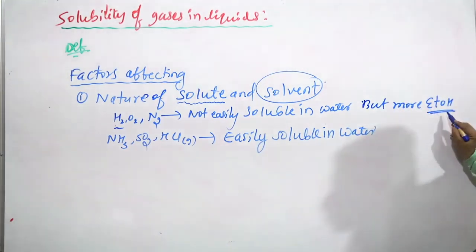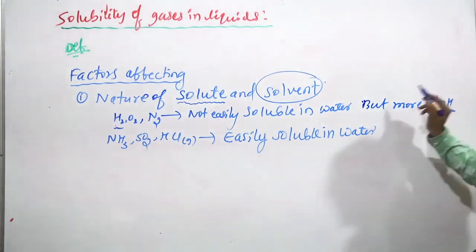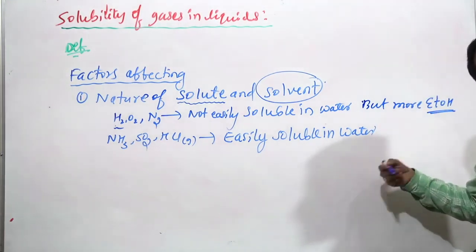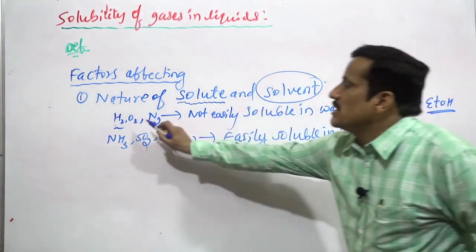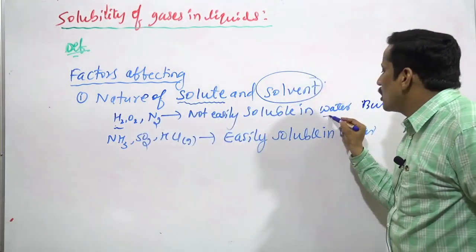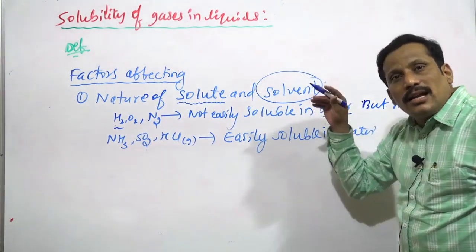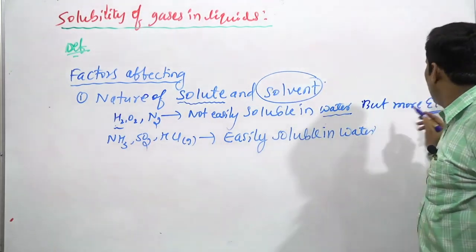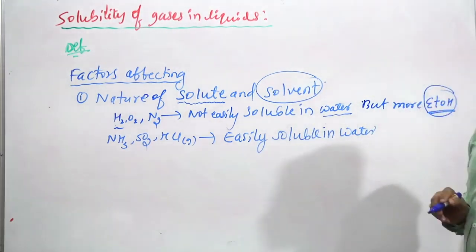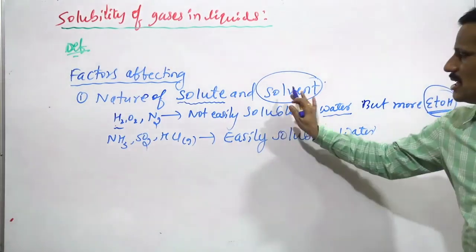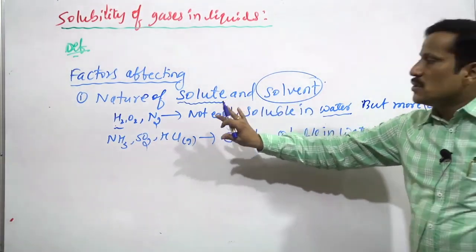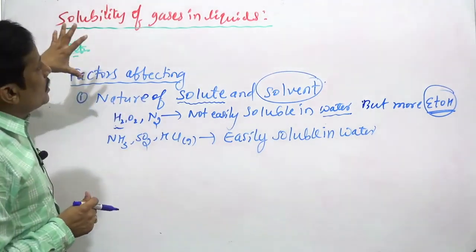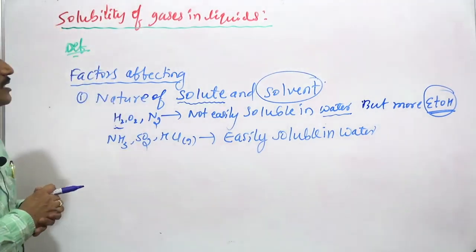This is ethyl alcohol. More in ethyl alcohol. So matter of fact, solvent matters there. If I am dissolving these gases in water, they are less soluble. But if I'm taking ethyl alcohol, they are more soluble. It is the opposite for these other gases. So the nature of the solute and solvent also matters for the dissolution of a gas in a liquid.